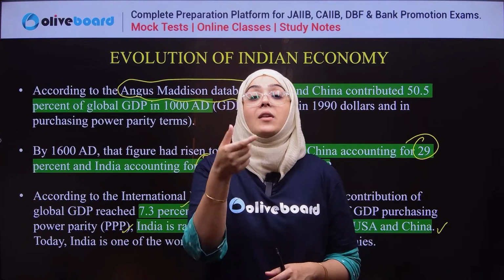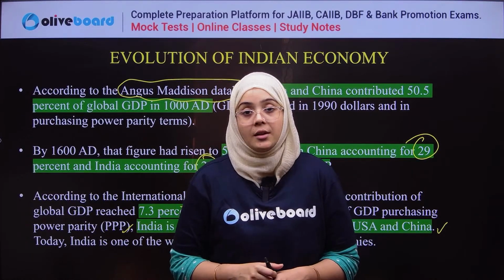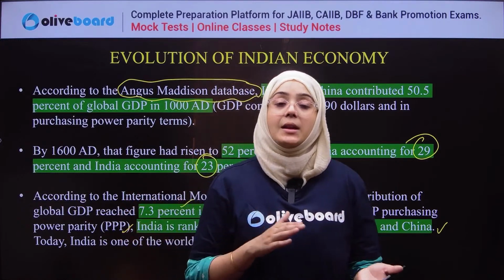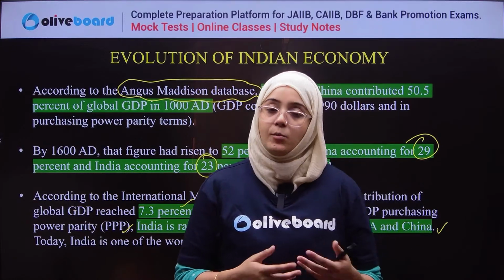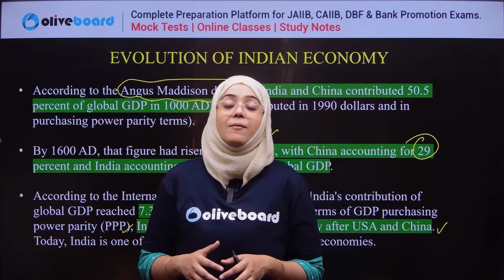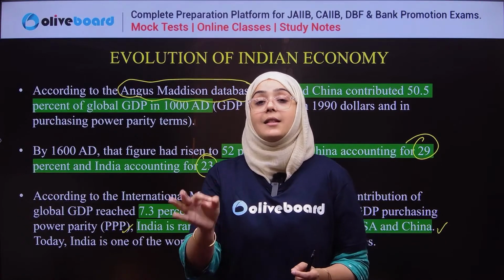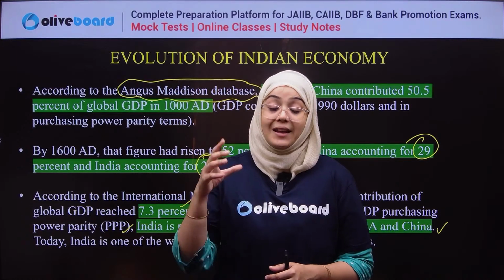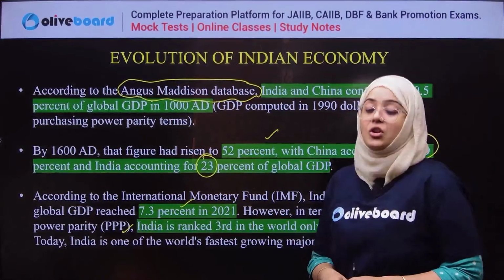It is a theoretical rate of exchange which allows you to buy the same goods and services in different countries. Now, in terms of purchasing power parity, the first rank is between China and USA every time. Sometimes USA is in the first position, sometimes China is in the first position. Same goes with the second. So first and second have been held by China and USA for a very long time. But India ranked third in the purchasing power parity, means India is after USA and China. So this is very important data, because this can be asked in your exam.